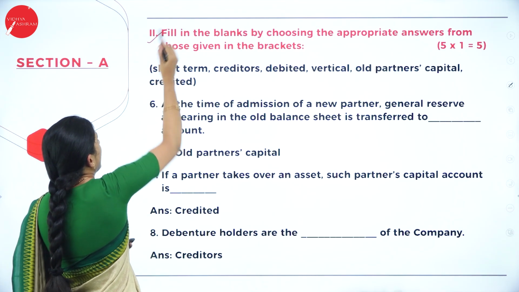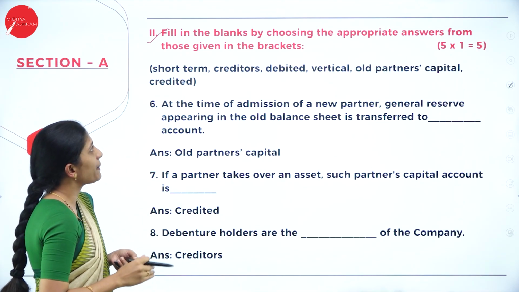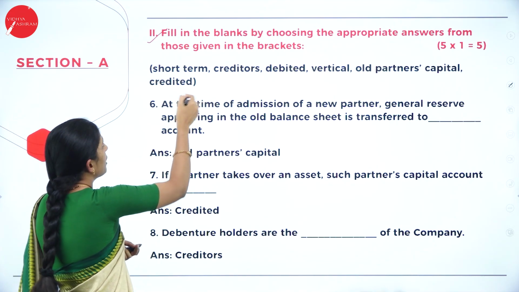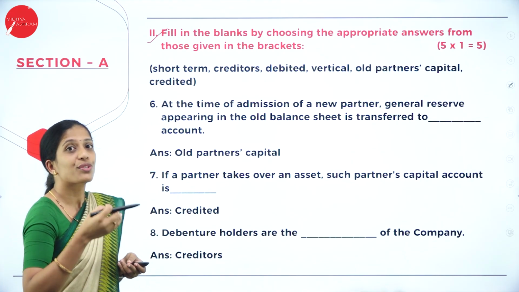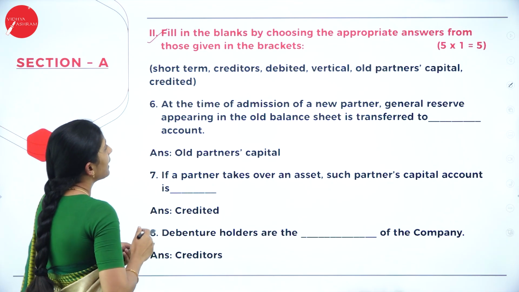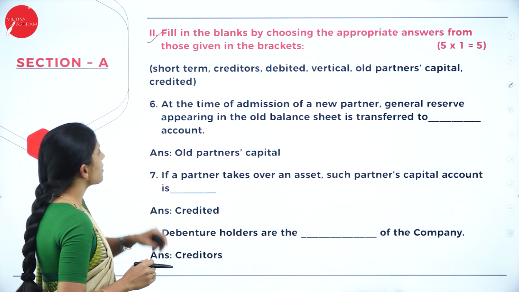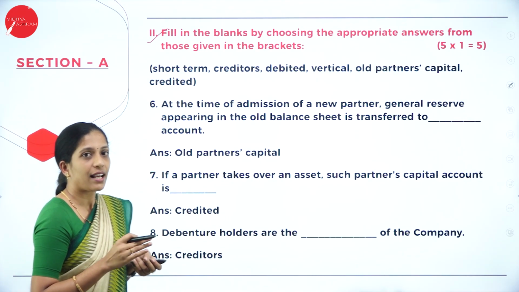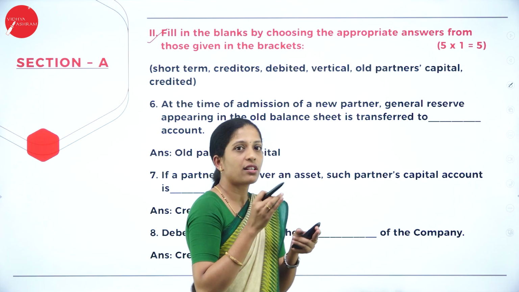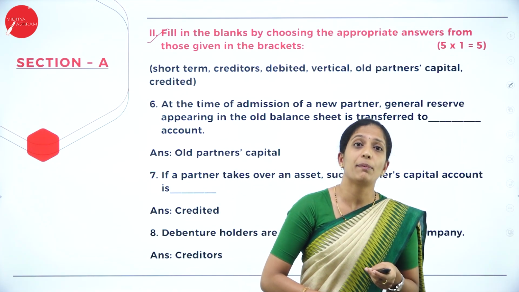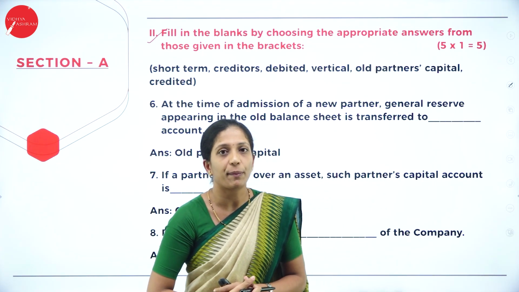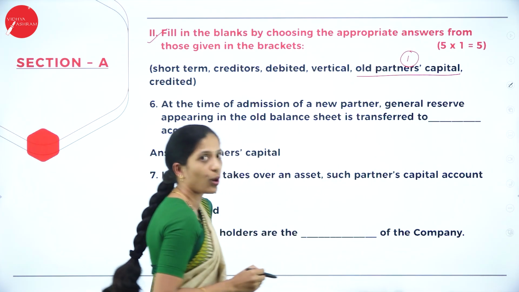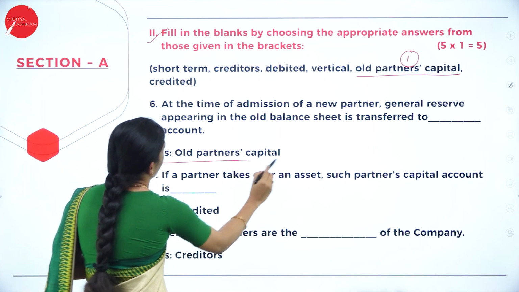Now coming to your second main question under section A itself: fill in the blanks by choosing the appropriate answers from those given in the brackets. So they have given a few answers in the bracket where we have to choose the right answer. At the time of admission of a new partner, general reserve appearing in the old balance sheet is transferred to dash account. So you might have seen this in your 12th marks. Whatever general reserve is given in the old balance sheet, in the admission of a partner, is transferred to the old partners' capital account. So your answer is old partners' capital account.